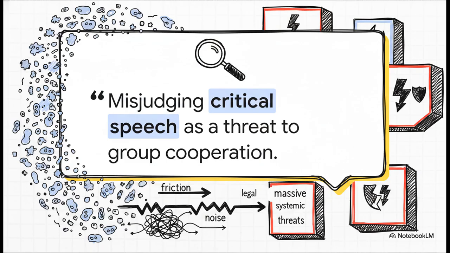Which brings up this really fascinating friction. Authorities often misinterpret these tiny, microscopic, subcritical blips as massive systemic threats. It perfectly highlights the tension between how a complex system naturally operates, with all its varied signals and constant background noise, and how legal entities might mistakenly perceive that normal, everyday noise as a direct attack on order.